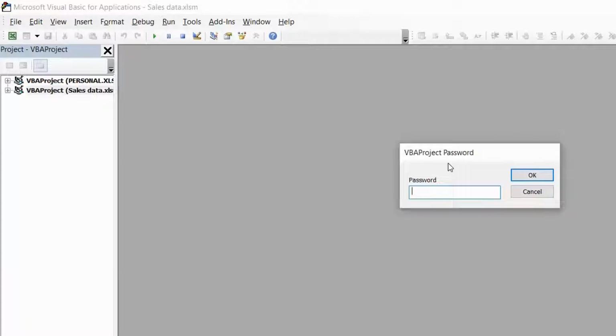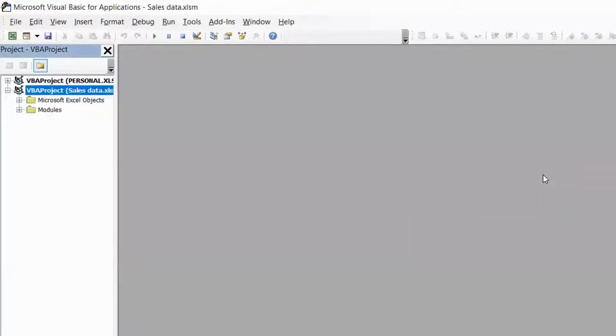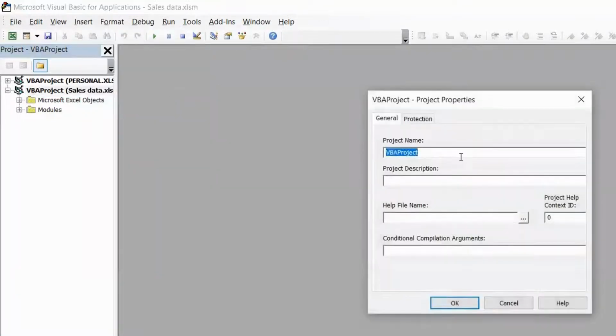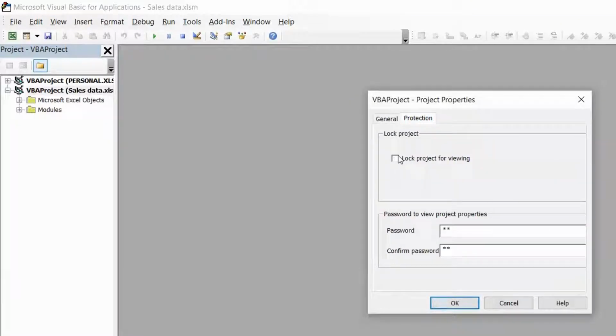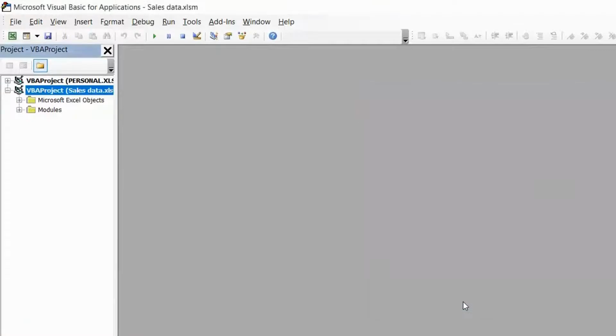So nobody can see your coding. And this is one of the best practices: when you give this file to a third person, always put the password on the code. Otherwise he will make some changes and something wrong will happen, and it will come on you. So it is always better to give the password, but remember the password, which is very important. Okay, now I have just removed that, otherwise I will forget.